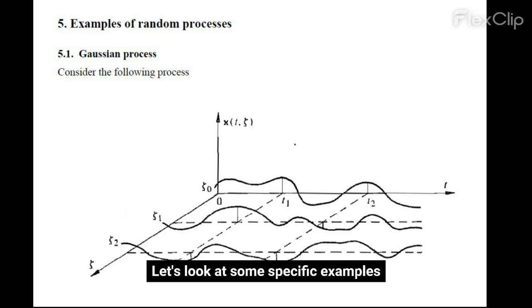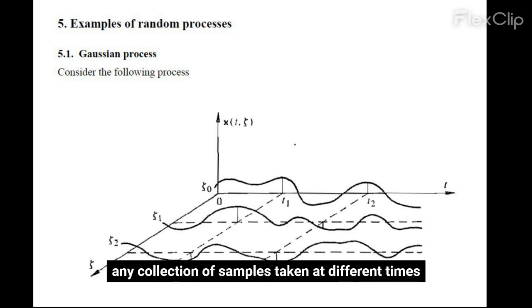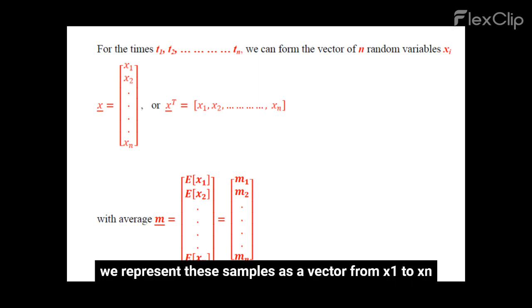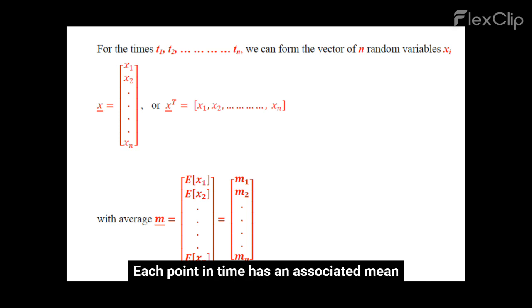Let's look at some specific examples, starting with the Gaussian process. This is perhaps the most famous type because it models so many natural phenomena. In a Gaussian process, any collection of samples taken at different times will follow a joint Gaussian distribution. Mathematically, we represent these samples as a vector from x1 to xn. Each point in time has an associated mean, and together they form a mean vector. This structure allows us to describe the entire multidimensional distribution using just the means and the relationships between the points.